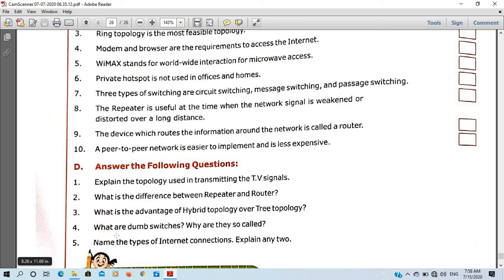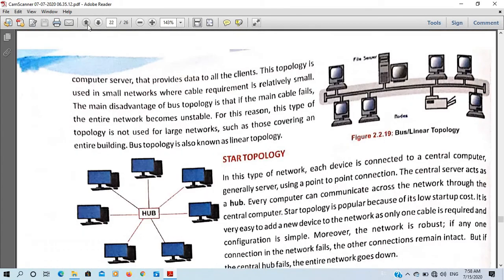Now the next question is, what are dumb switches and why are they called so? So I had told you that this hub, and we have also seen in our fill in the blanks that hubs are known as dumb switches. And why are they called so? It is given on page number 85. Let us see.